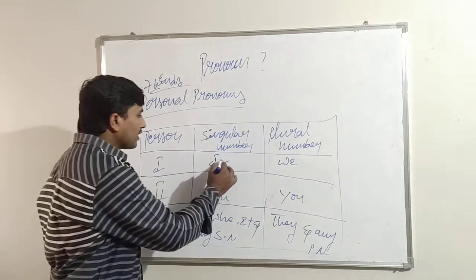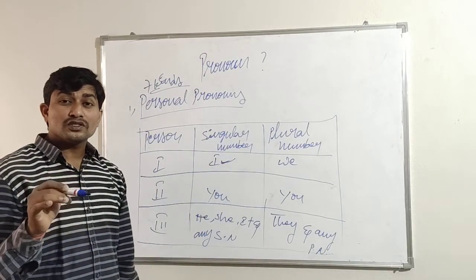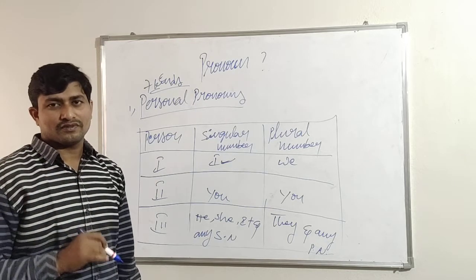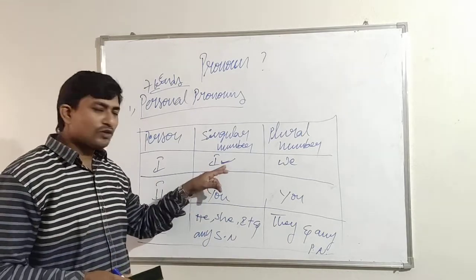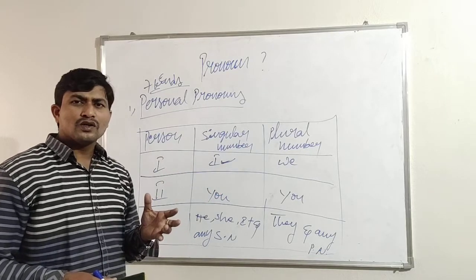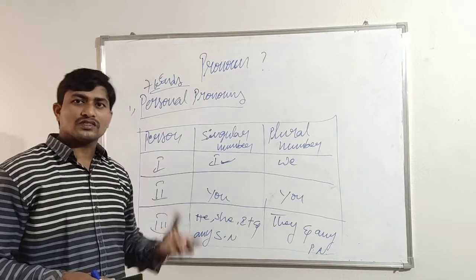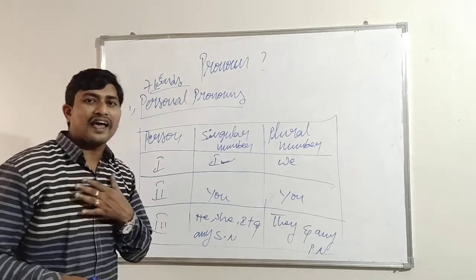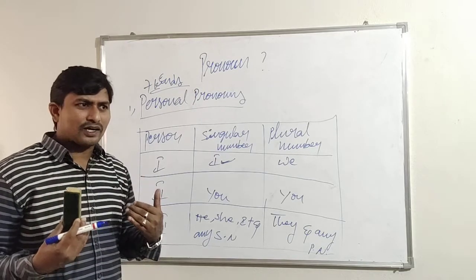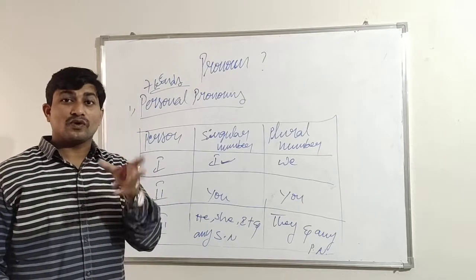So let us see. I is used for a person who is talking about himself, that is, oneself. Suppose I am talking about myself, or I am talking about something. So I is used for self, oneself.